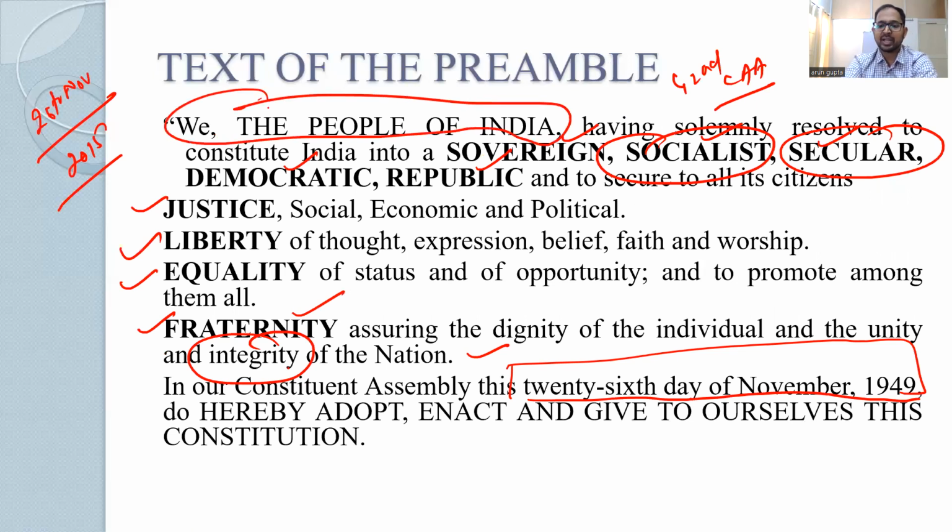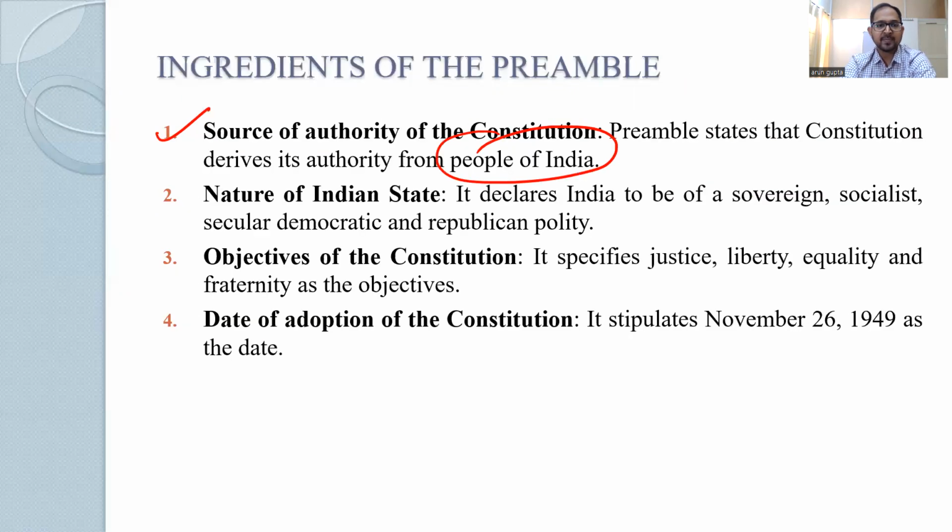So it is the starting text and they are the source of authority. Nature of Indian Constitution. So what is the nature? Sovereign, socialist, secular, democratic, and republican polity that I have already explained. And what are the objectives of the Constitution? Justice, liberty, equality, and fraternity. That also I have explained. We will be explaining all these keywords in detail.